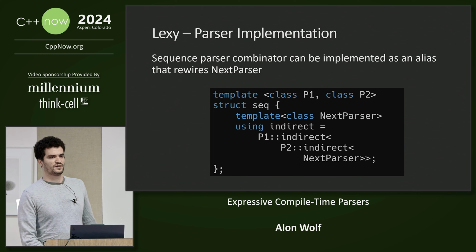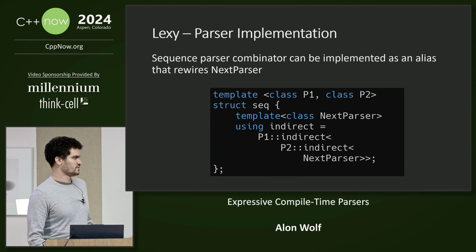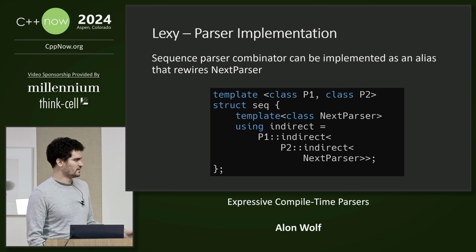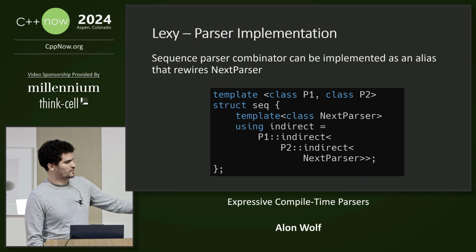So a sequence parser combinator is a parser combinator that takes two parsers, P1 and P2, and creates a new parser where P1 must be followed by P2. And in Lexy, it is implemented as simply an alias that redirects the next parser template parameter. So in this case, during parsing, P1 will invoke P2, which will then invoke the next parser.